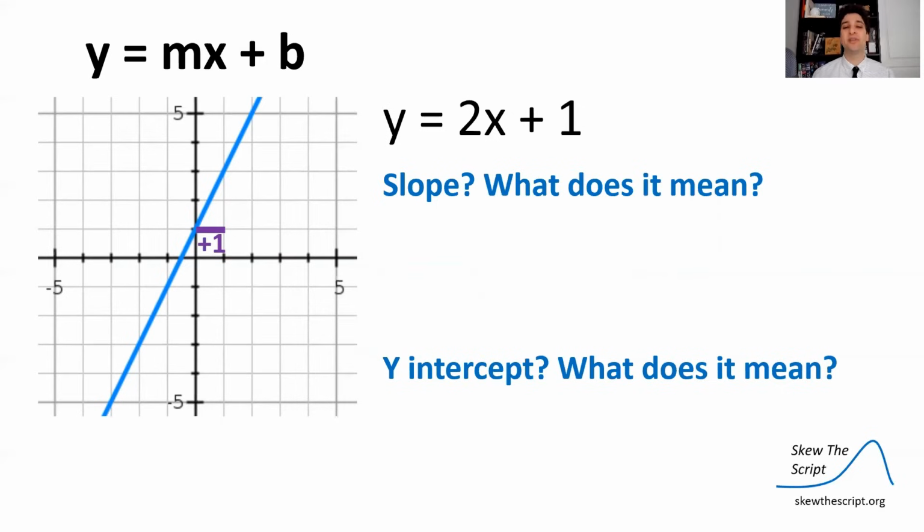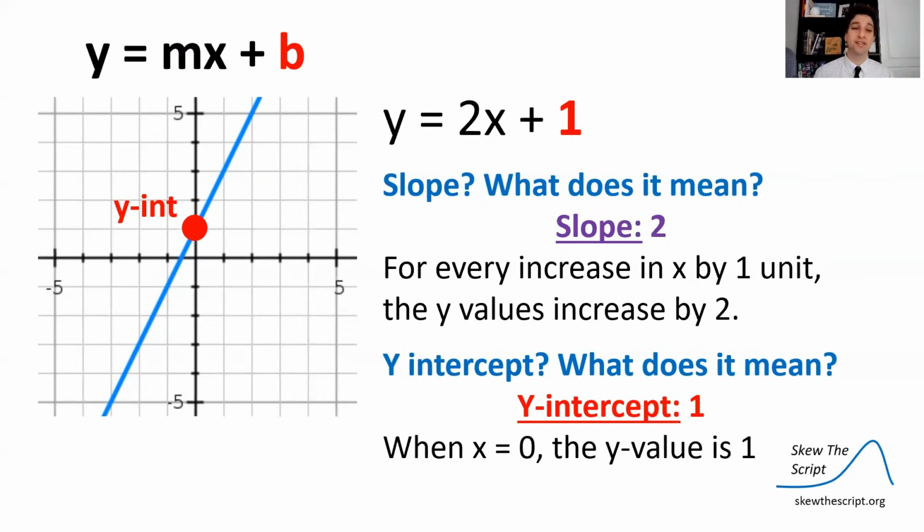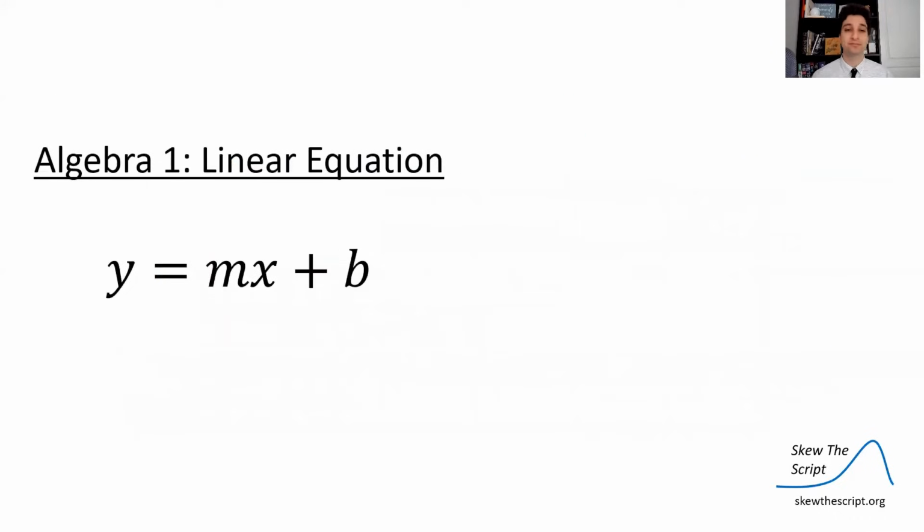And the slope, what does it mean? Well, it means that when you go over 1 on the x-axis, so you go up 1 on the x-axis, we raise up 2 on the y-axis. So it's the rate of change for y given a 1 unit increase in x. Now, the y-intercept here is 1. And what does that mean? Well, when the line crosses the y-axis, it does so at a y value of 1. When x is 0, in other words, so at the y-axis the x value is 0, our y value is 1.